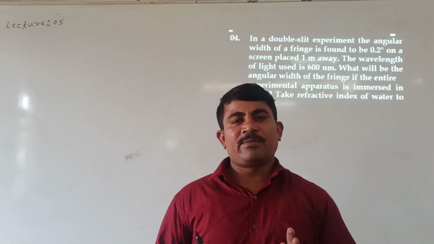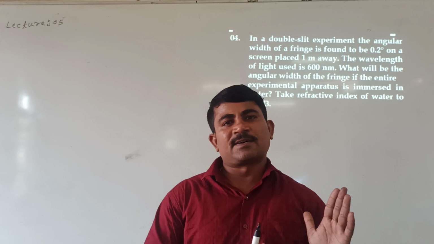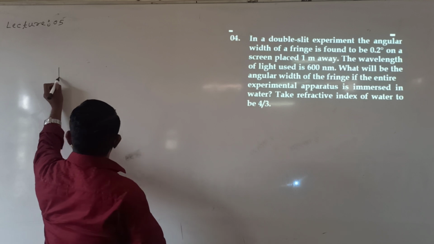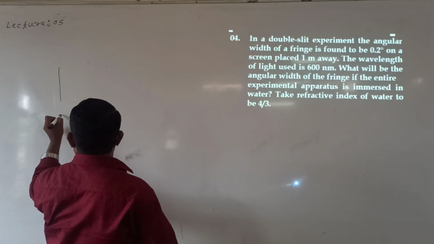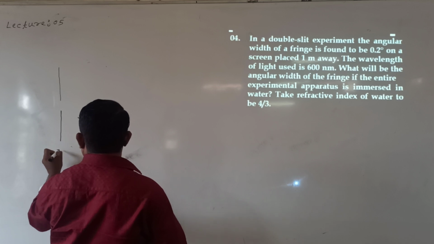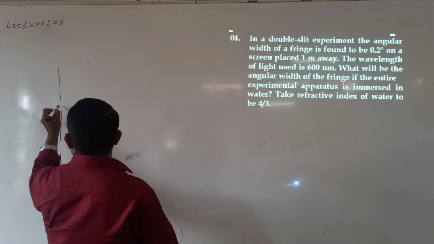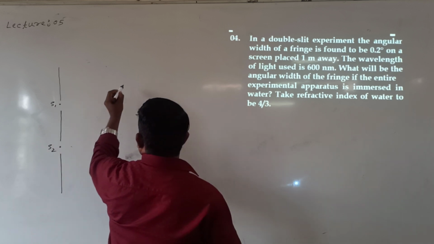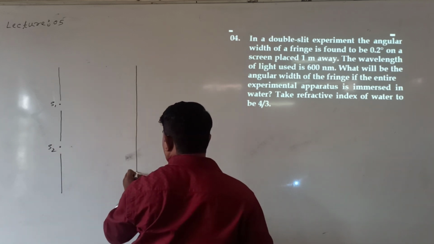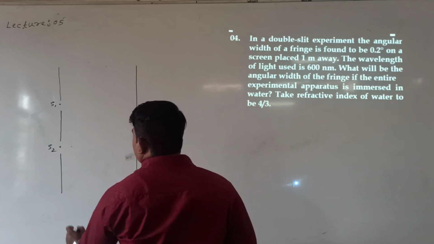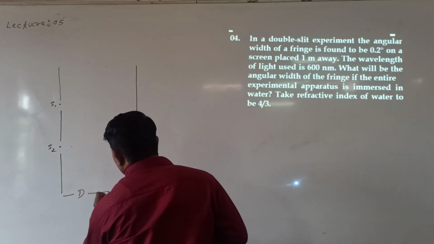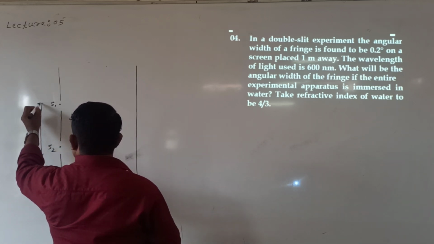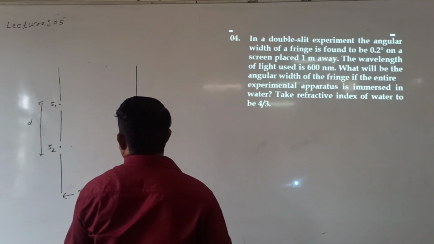See here. Initially we will see how the arrangement of Young's double slit experiment looks. What is taken in the case of Young's double slit experiment? This is nothing but two slits. So this is slit 1 and this is slit 2, and this is the screen. The distance between the two slits and the screen is given by capital D. The distance between two slits is represented by small d.